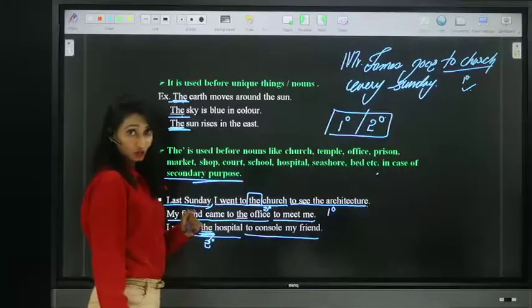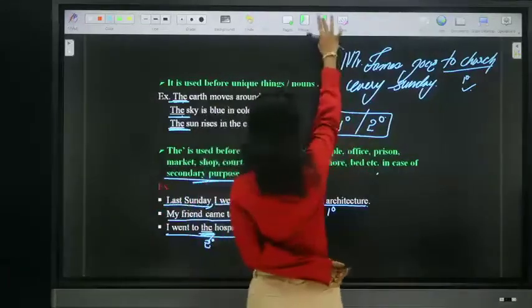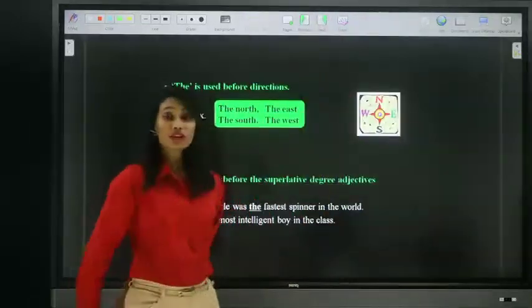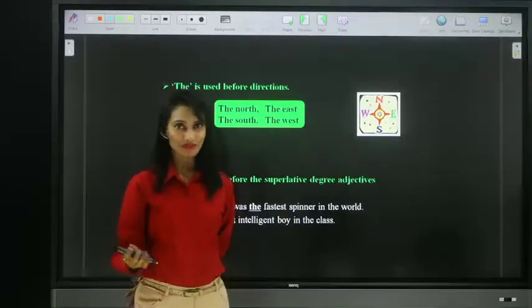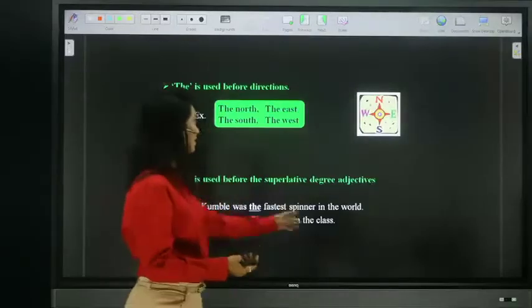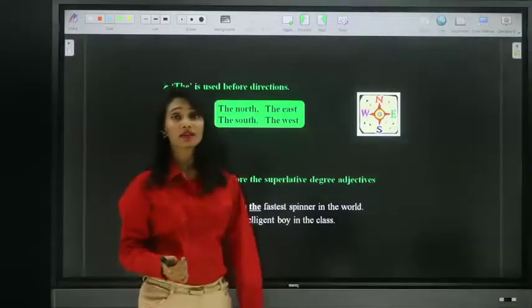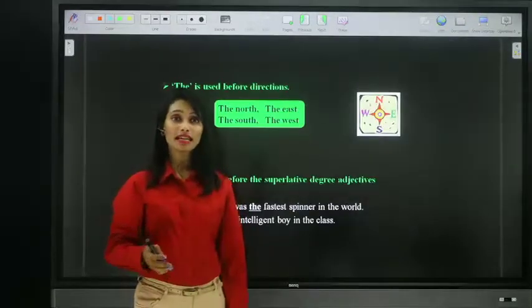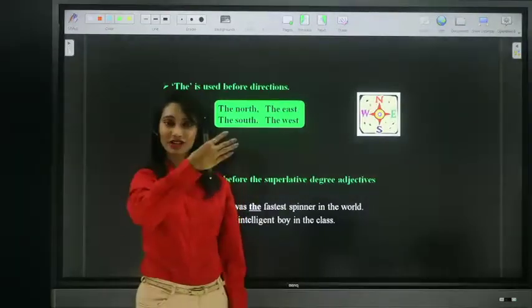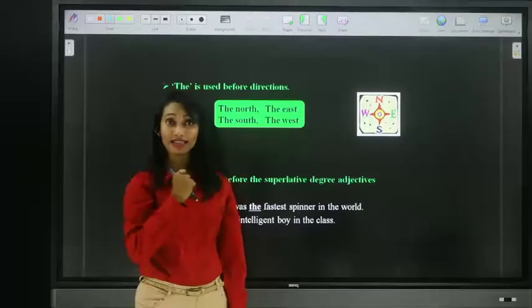So the next usage of definite article the. We use definite article the before directions like the east, the west, the north, the south. So he moved towards the east, or he moved in the direction of the east.